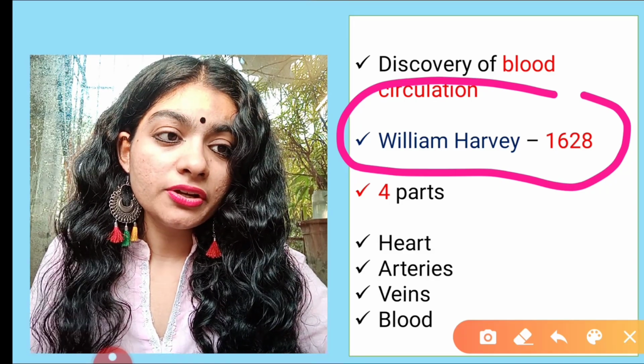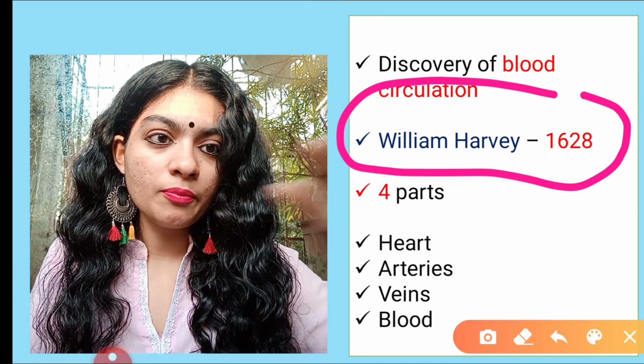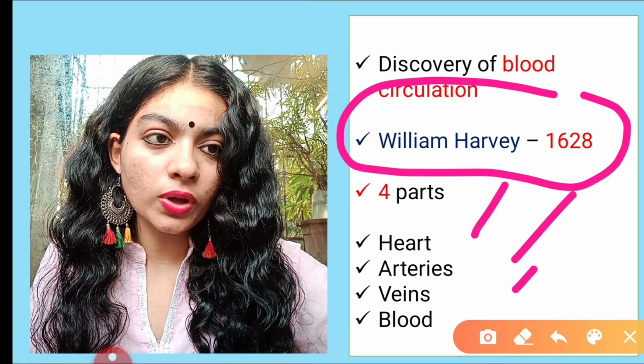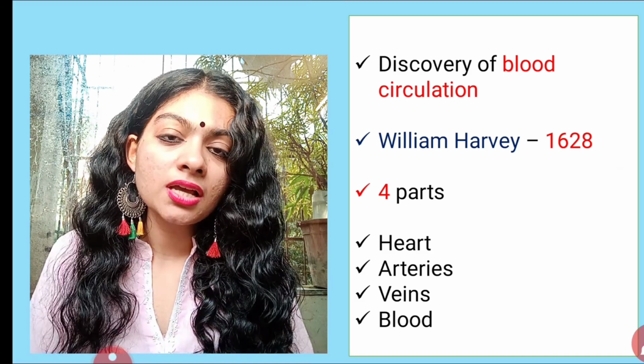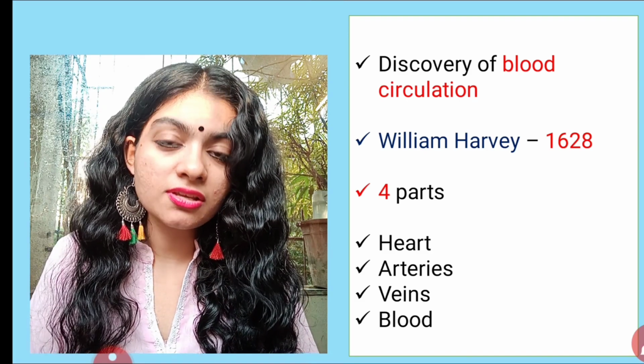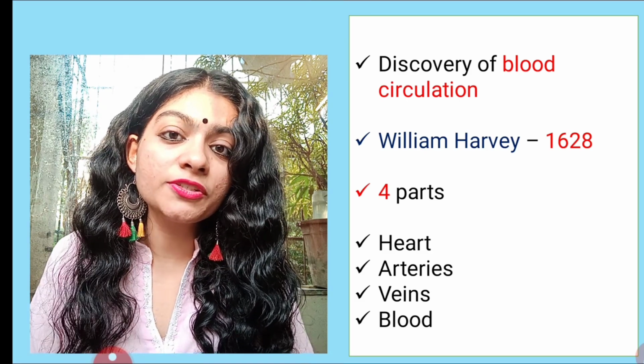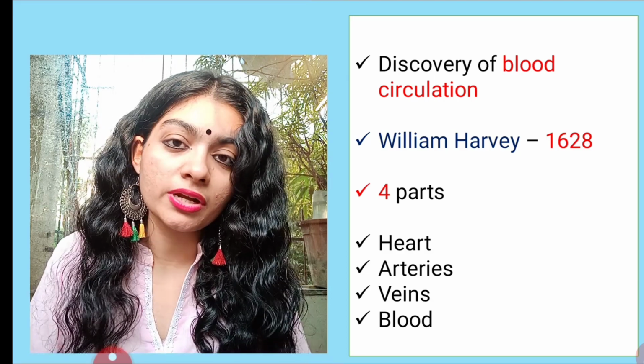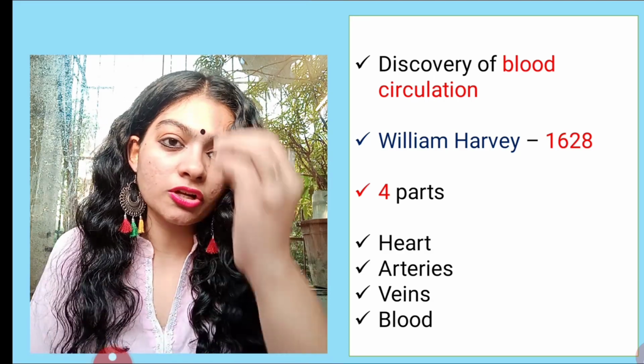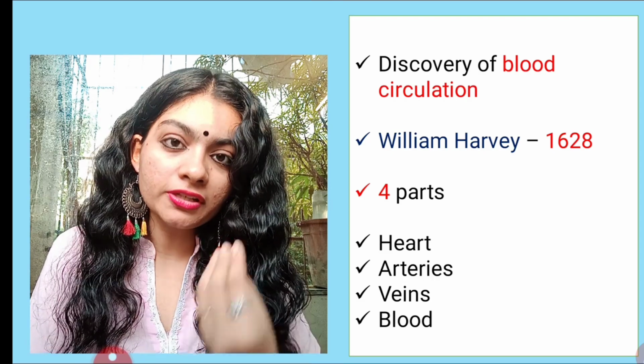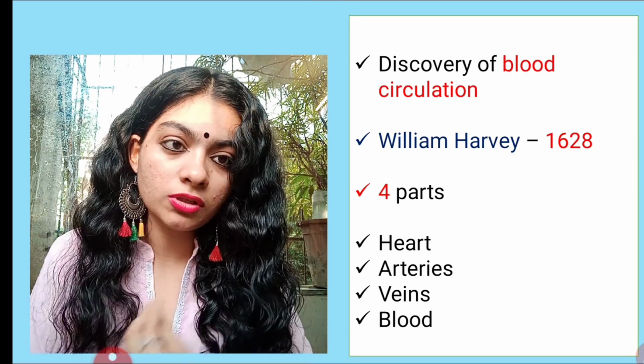When it comes to the circulatory system, there are four important parts: heart, arteries, veins, and blood. Circulation is done by a circulatory fluid called blood. It circulates different things, nutrients and waste, throughout the body.